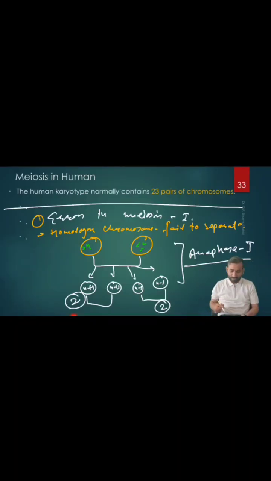So this n plus 1 means what? It will be trisomy. The n minus 1 will be what? It will be monosomy. Hope you understand, right? So this is the problem in meiosis 1.